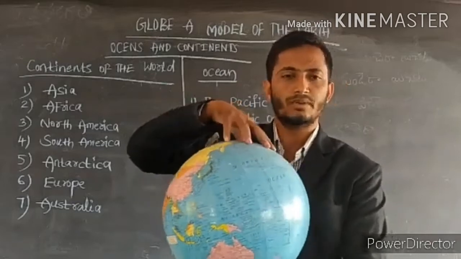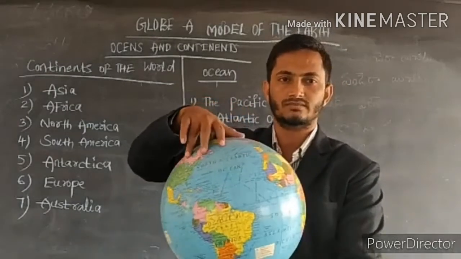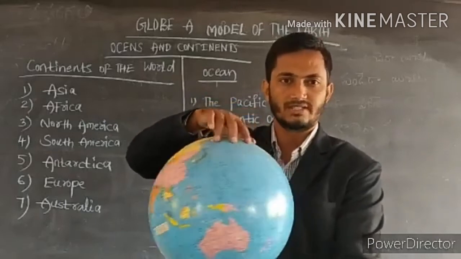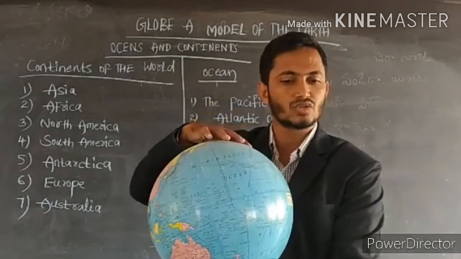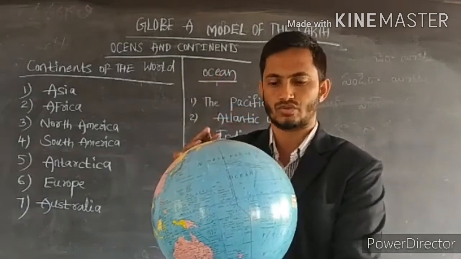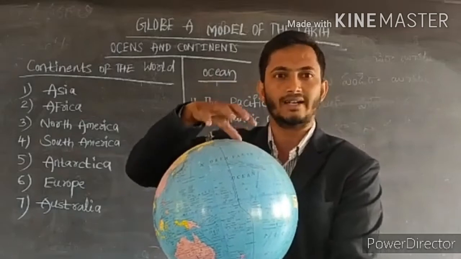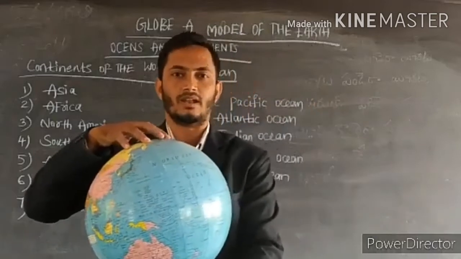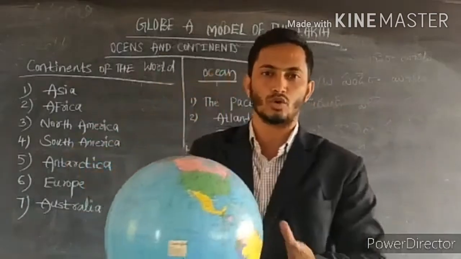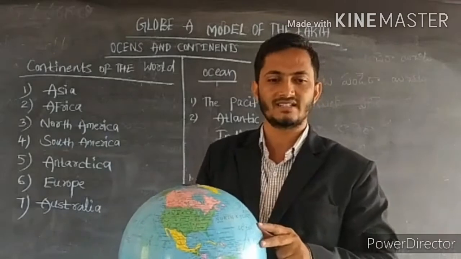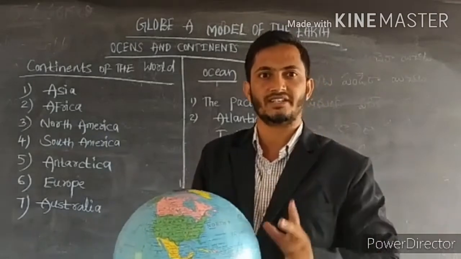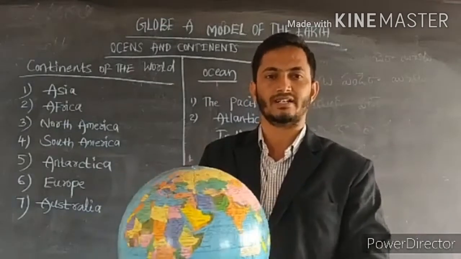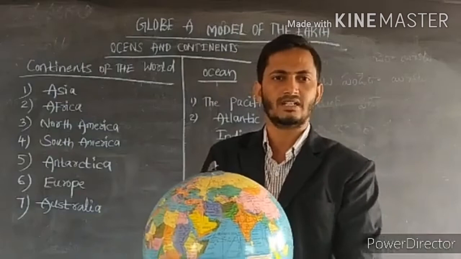We can see on the globe the countries of the world, 7 continents and oceans, and latitudes and longitudes. The latitudes and longitudes on the globe are imaginary lines to differentiate the time zones, to locate and identify the countries and continents.